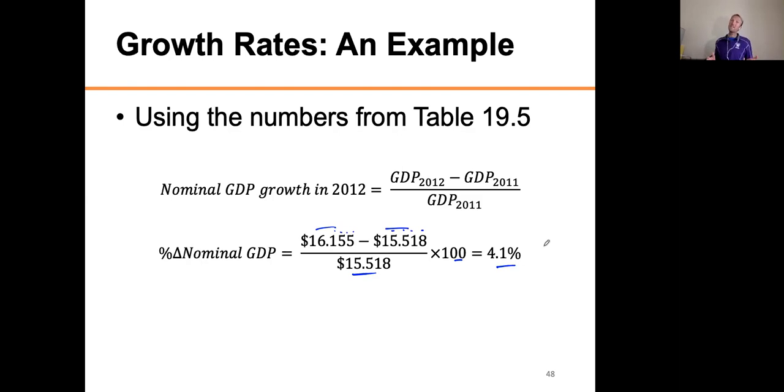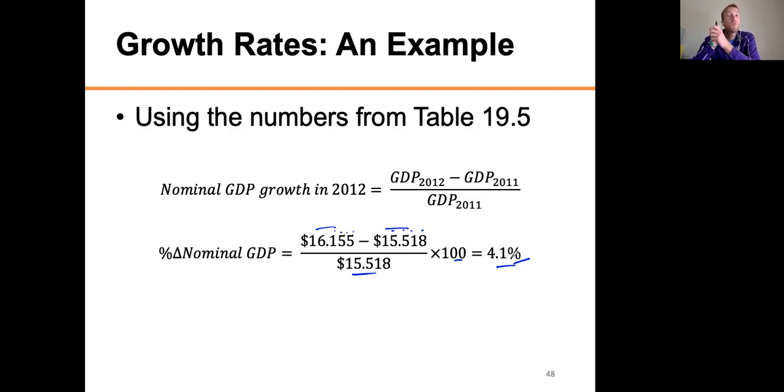But hopefully you have alarm bells going off in your head, because when I say it grew 4.1%, that's the nominal GDP. That means both the increase in the amount of stuff we made plus the change in prices together made 4.1%. That's not really what I'm interested in.